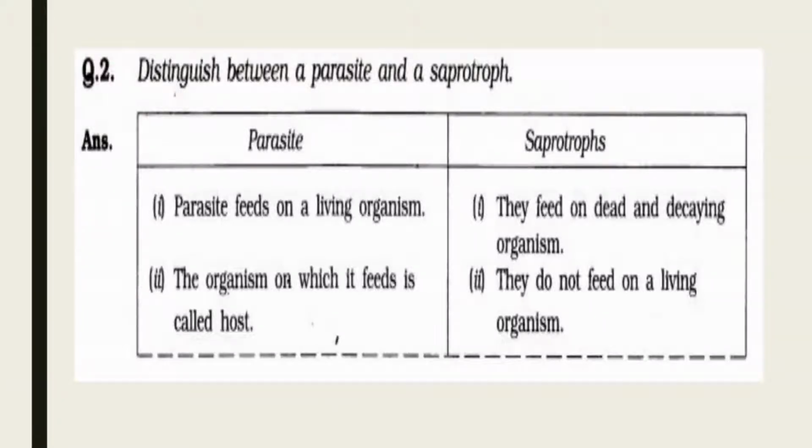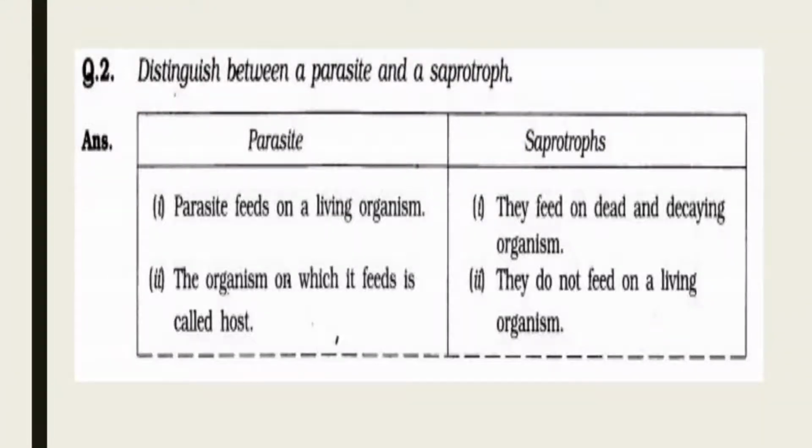First point: parasites feed on a living organism. The first and major difference is that parasites feed on a living organism while saprotrophs feed on dead and decaying organisms.